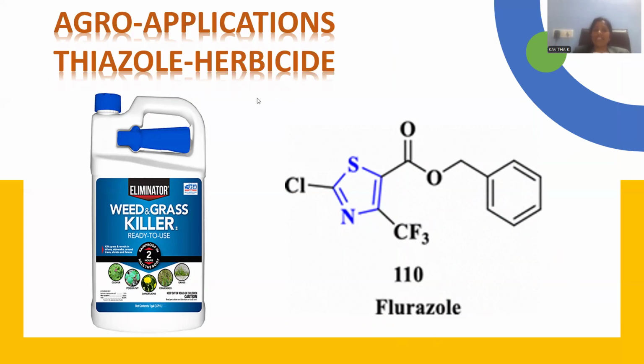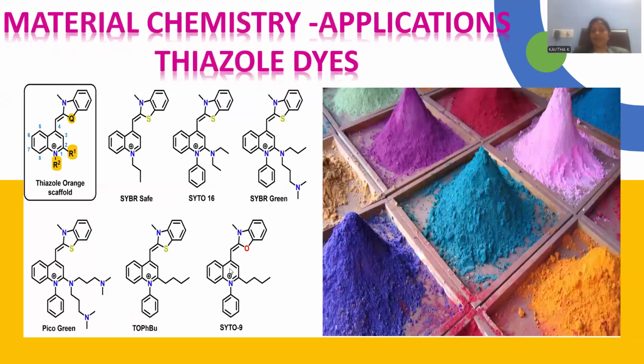Flurazole is applied as a herbicide. Any weeds, any extra plants other than our targeted cultivation present in the croplands, get removed by means of these herbicidal chemicals, so that we can spray flurazole to remove the weeds within the croplands.